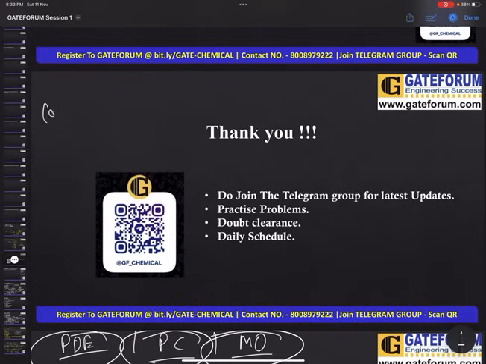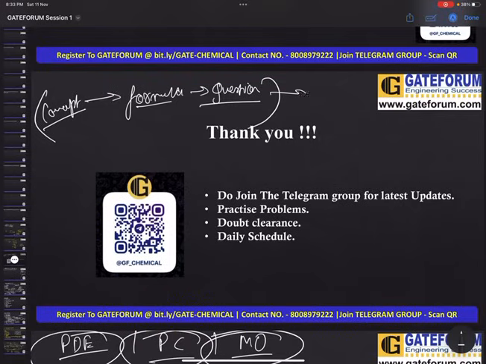First we will do the concept. I will explain the concept to you. Then from the concept we will come to our formula, and from that formula we will come to our question. This will be the basic sequence. After the questions, for any doubts you will be having, you can directly join the Telegram group. We will be doing doubt clearance, and if more questions are required, you can solve them. We will send you GATE PYQs, so you can solve those also. If you have any doubt in the GATE PYQs, you can post it, or if you have any question from anywhere else, you can ask that also, doesn't matter.